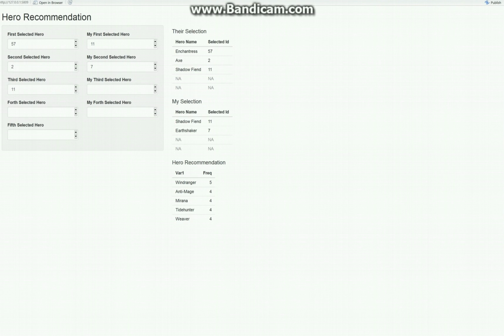And we can type more selected hero IDs, say number 2, number 6, and unfortunately for these selected heroes, our app said that there is no recommendation. It is because for these 2 specific combinations, they do not appear in the historical data, so we do not have relevant information to make a recommendation.